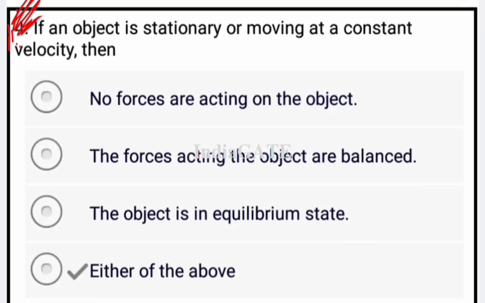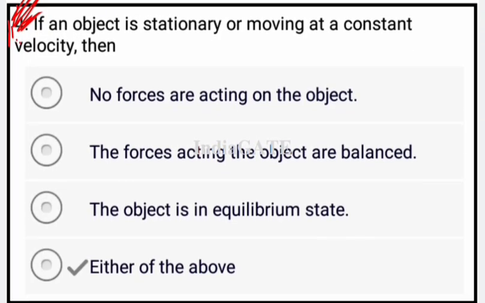Next question. If an object is stationary or moving at a constant velocity, then what is the correct option? So there are four options. Option first, no forces are acting on the object. Second, the forces acting on the object are balanced. Third, the object is in an equilibrium state. And fourth, none of the above. So the correct answer is all of the above. Okay, that is option 4.